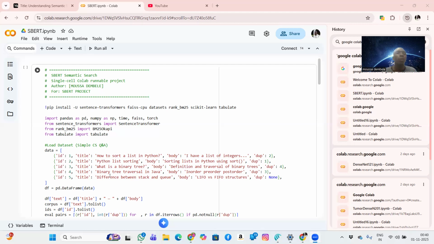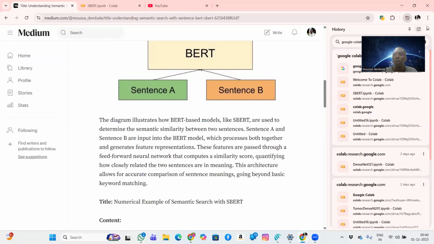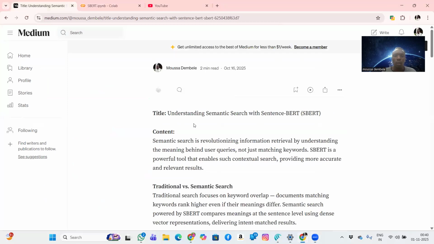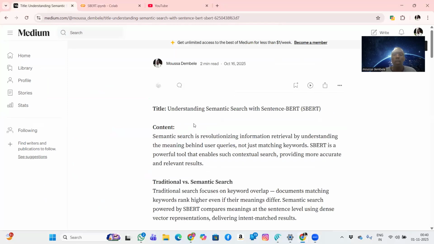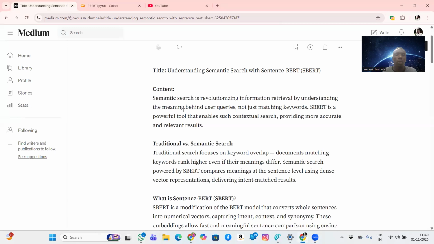So we're going to go to my Medium account. Here it is. This is my Medium account. It is the theoretical understanding, and the title is Understanding the Search with Sentence-BERT, which stands for Sentence Bidirectional Encoder Representations from Transformers.